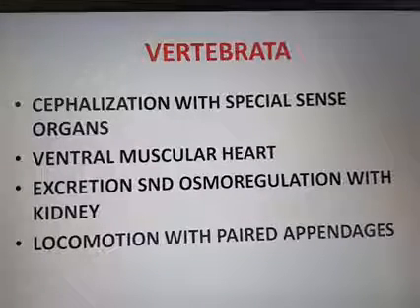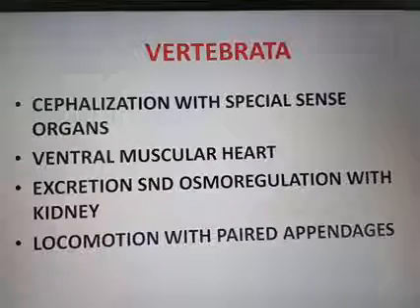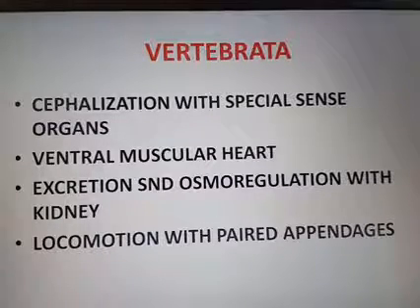Our chapter name is Animal Kingdom and we are discussing the topic Phylum Chordata. On Phylum Chordata, we are discussing the main topic here, that is Vertebrata. The Phylum Chordata has subphylums. The subphylums are Urochordata, Cephalochordata and Vertebrata. Here we are discussing the topic Vertebrata.